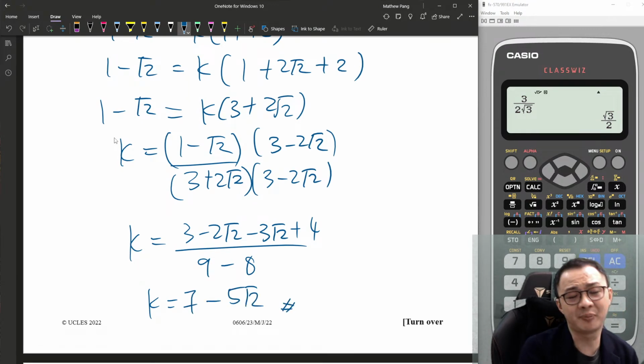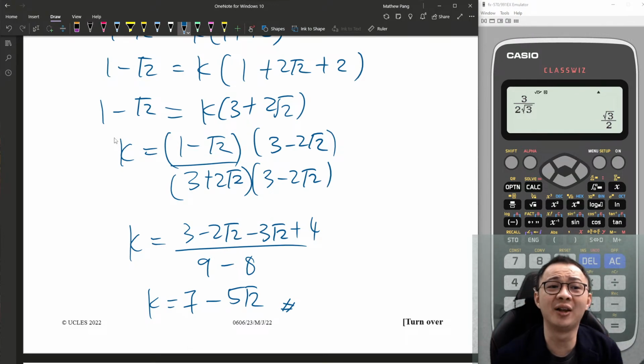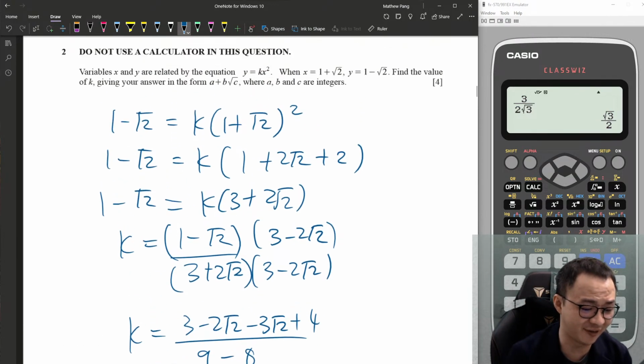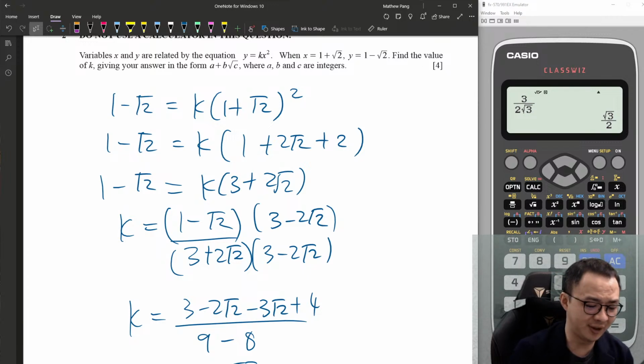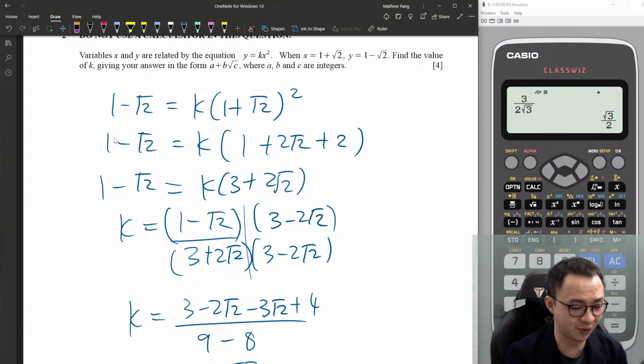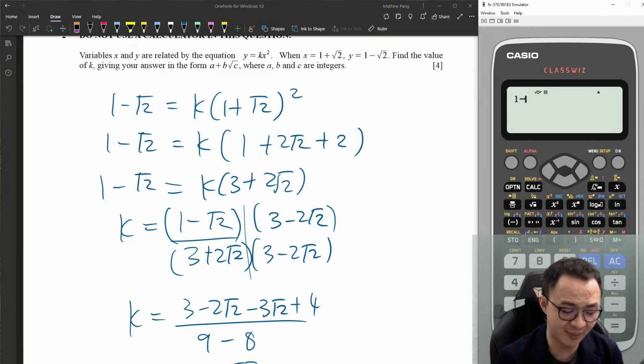The good news about this kind of third question is you can always use a calculator to check the final answer. Maybe I will start checking from here, or from the very beginning also can. I can just enter 1 minus √2, then alpha equals x times 1 plus √2 squared, and ask the calculator to solve for me.